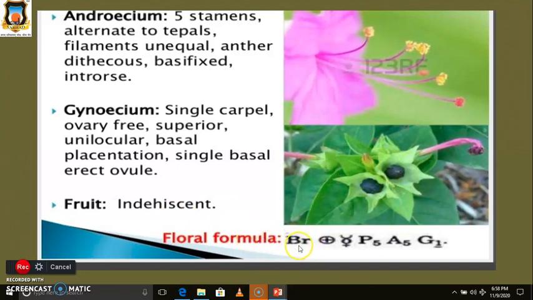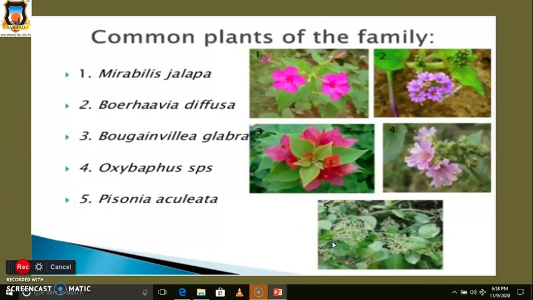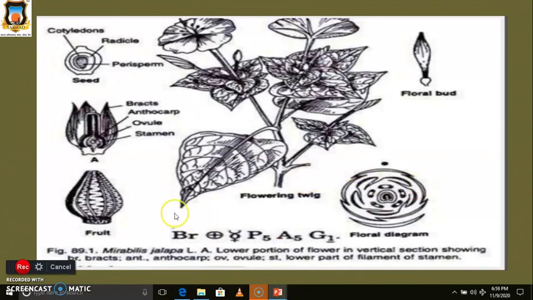Then their floral formula. Bract, actinomorphic. Firstly, there are the flowering twigs.